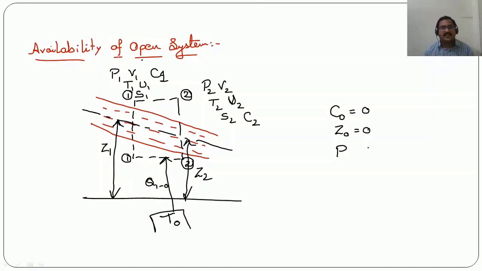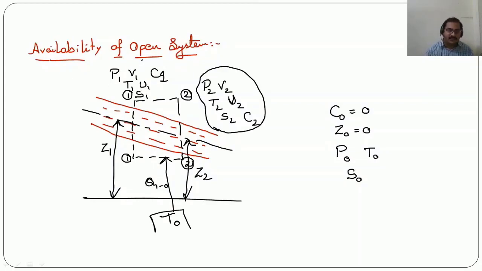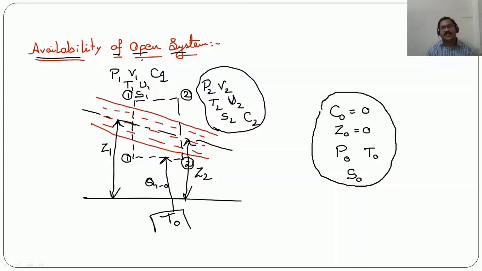Here pressure at the dead state will be P0, temperature at the dead state will be T0, and entropy at the dead state is S0. See, here we are not considering the second condition. If we have to consider availability of an open system, we need to take that the system is coming in equilibrium with the surrounding environment and is reaching a dead state.